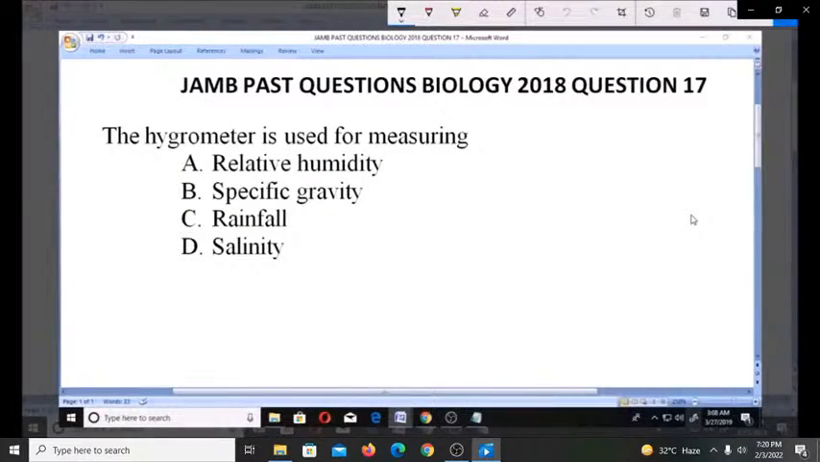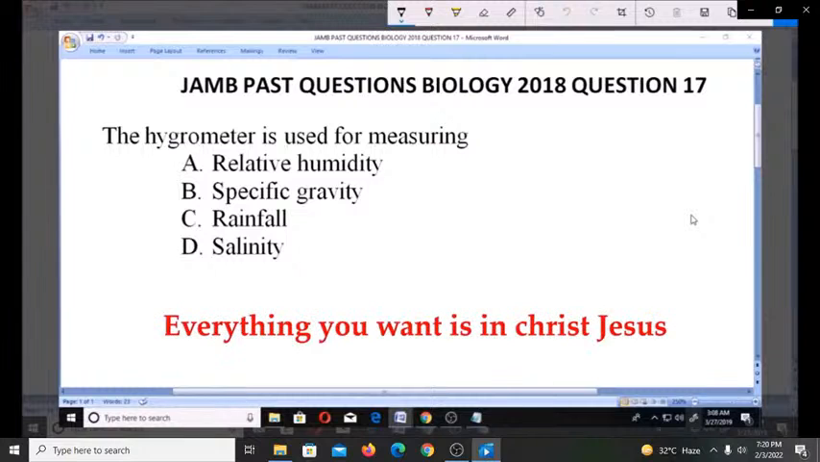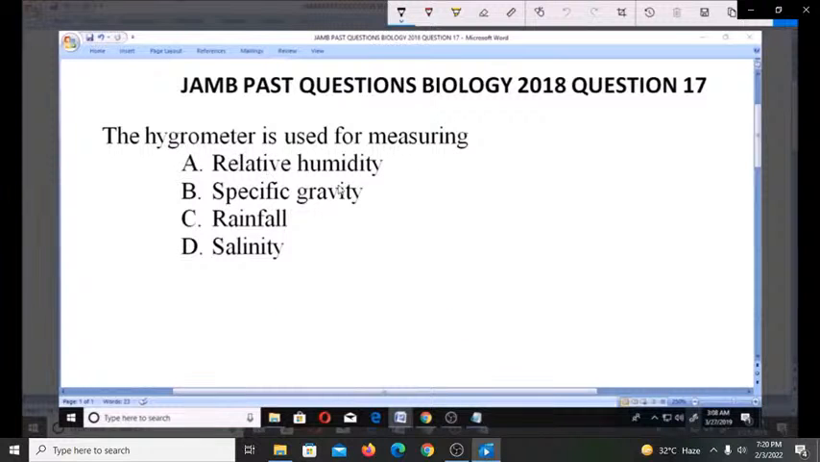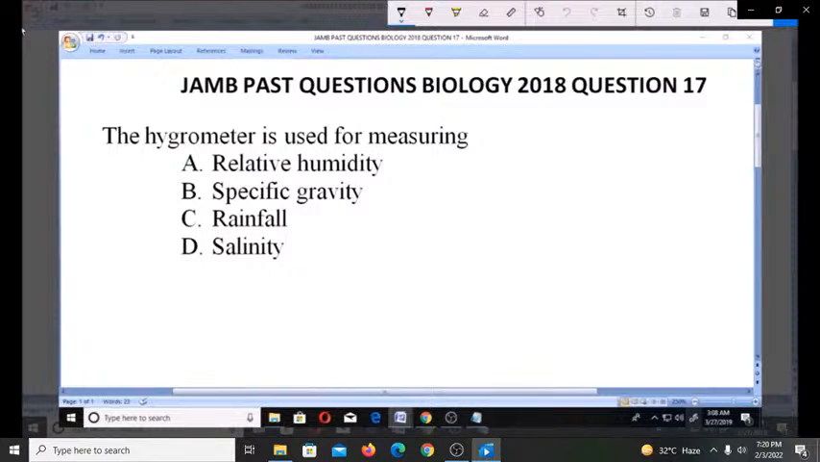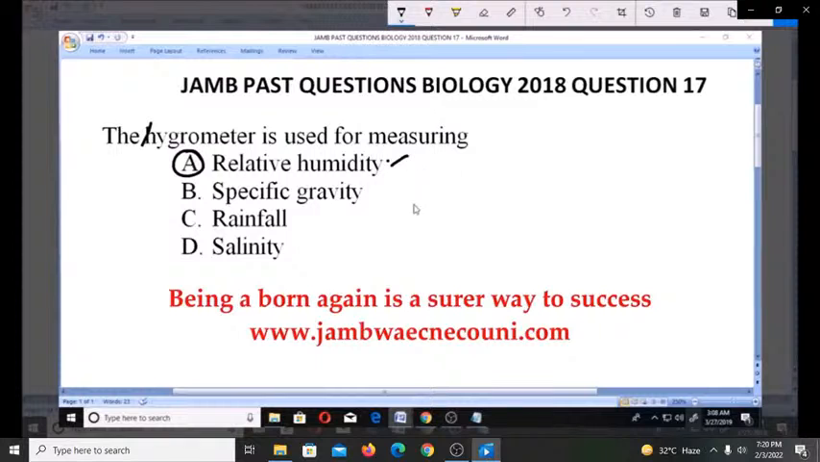Hello, welcome. Let's look at these JAMB past questions, Biology 2018. Question number 17. The hygrometer is used for measuring A. Relative humidity, B. Specific gravity, C. Rainfall, D. Salinity. Now, the hygrometer is actually used in measuring relative humidity. That is what you use a hygrometer to measure.